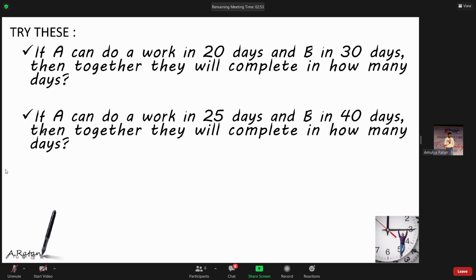Don't use pen paper, take your own time, don't worry, don't use calculator, think and say. 120 by 11, sir. 120 by 11, Sharat. No, Sharat, somewhere in the calculation there is a mistake.